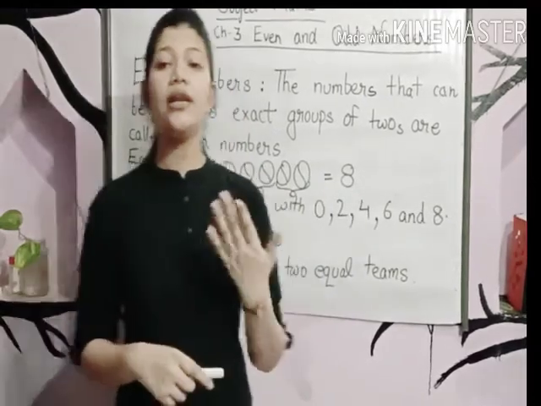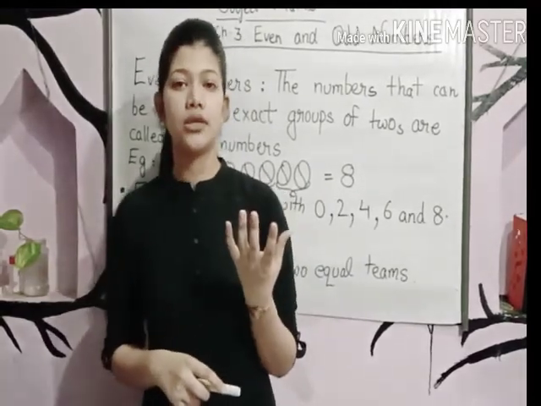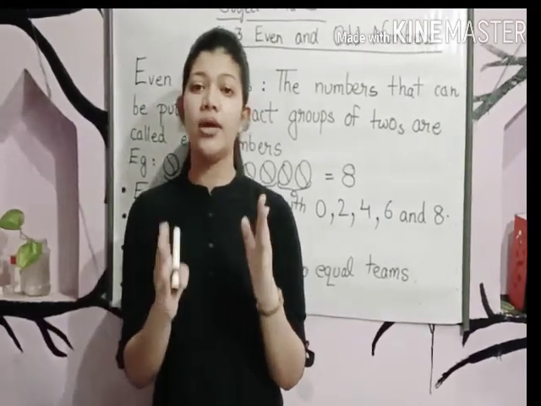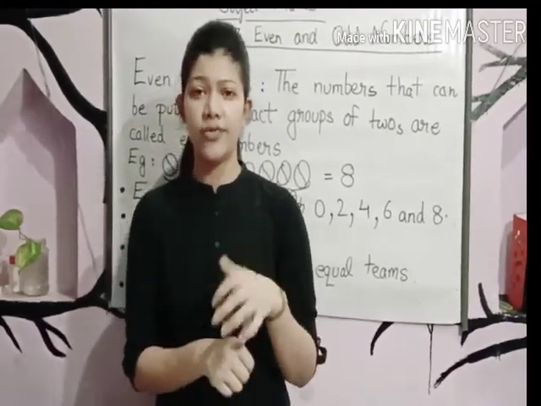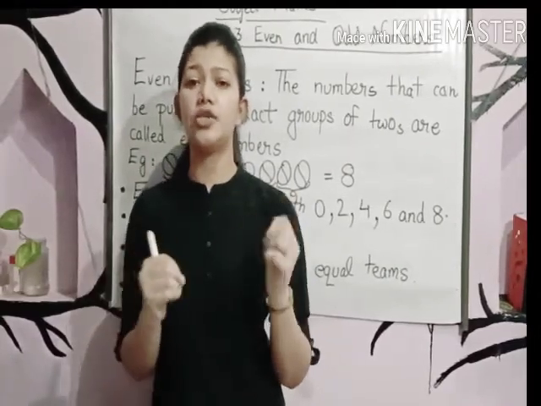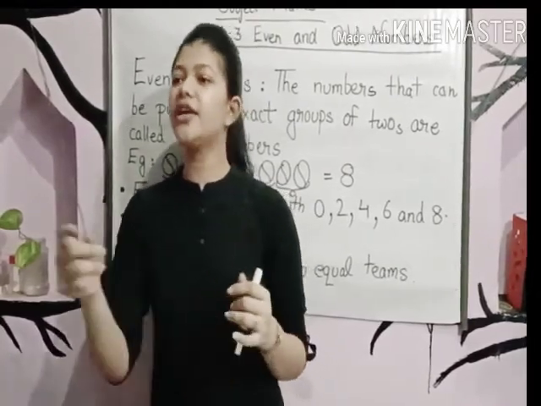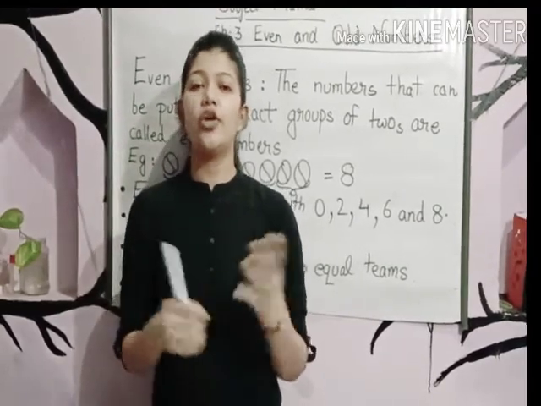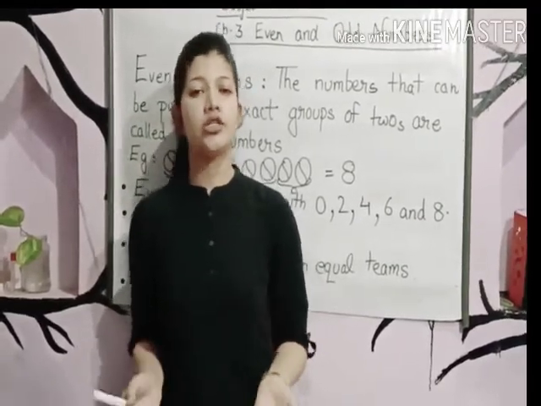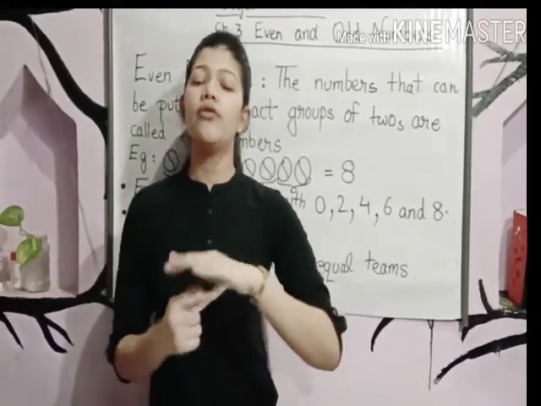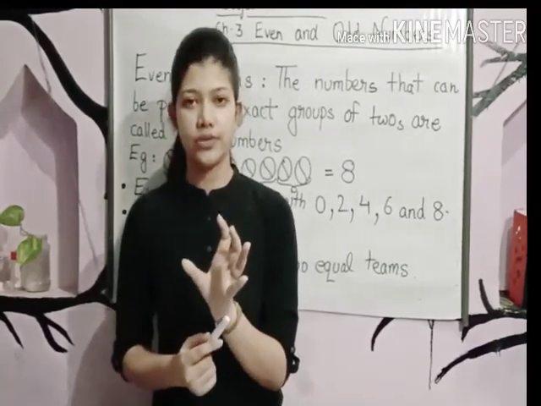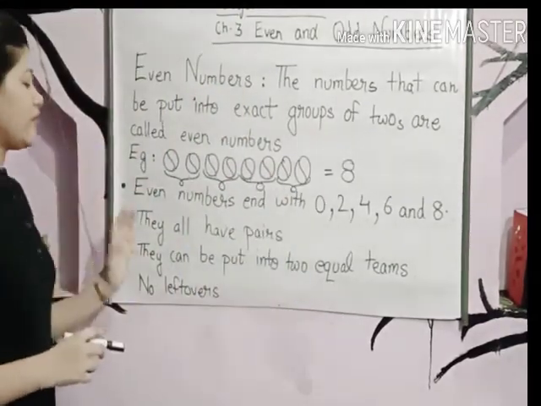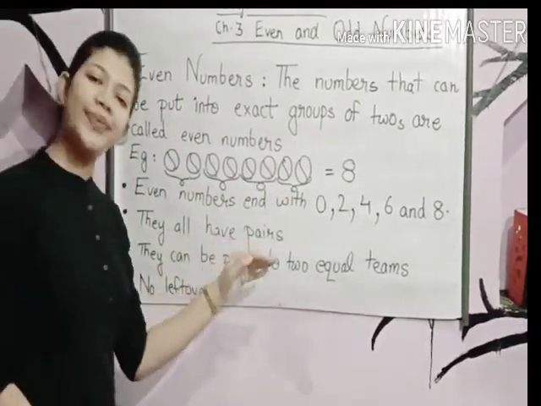Let's take the example of socks. Yes, we have a pair of socks. We never buy one sock. Whenever we go to buy socks, do we say please give me one sock? No. We will not go anywhere wearing one sock. So we always buy a pair of socks. So students, even numbers always have pairs.